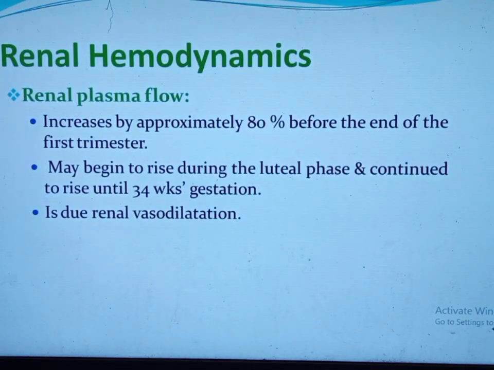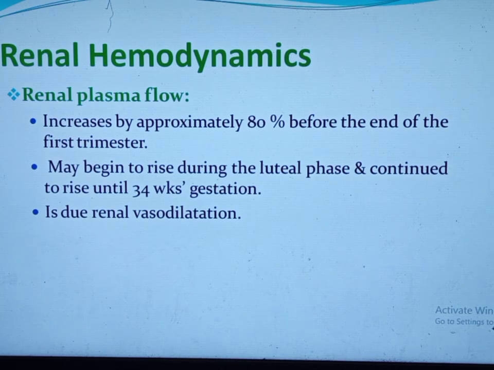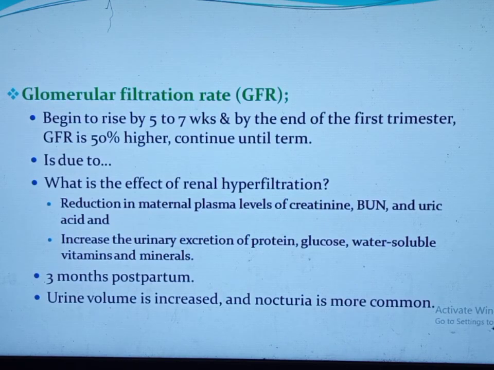Renal hemodynamics: the renal plasma flow increases by approximately 80% before the end of the first trimester. It begins to rise during the luteal phase before implantation, and continues to rise until 34 weeks of gestation. But after 34 weeks, it decreases by 25%. This increased renal plasma flow is due to renal vasodilatation as a result of nitric oxide and progesterone.